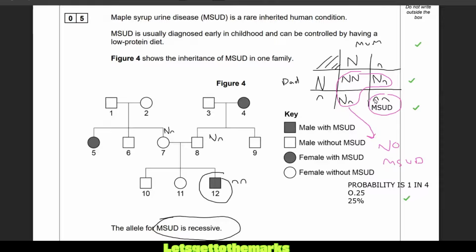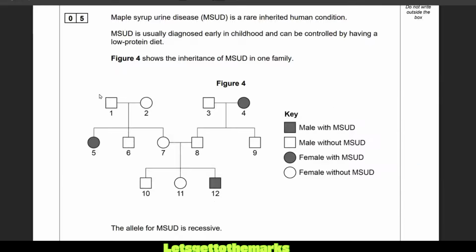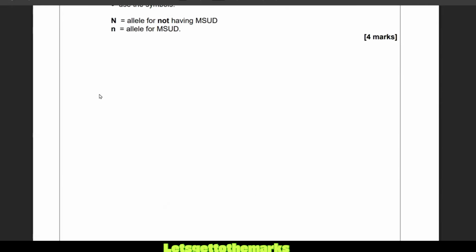So if we said you had to work out the gender of the child as well. So they're NN, MSUD, and it's 1 in 4. Well, there's a 1 in 2. So you do 1 in 4 times 1 in 2. So 25% times 50%, and you get 12.5%, or 1/8, sorry. You get 1/8 or 12.5%. Okay, let's zing on because we don't have to work out their gender, but I'm just making you aware that some exam questions on this have been 6 marks and have included gender.